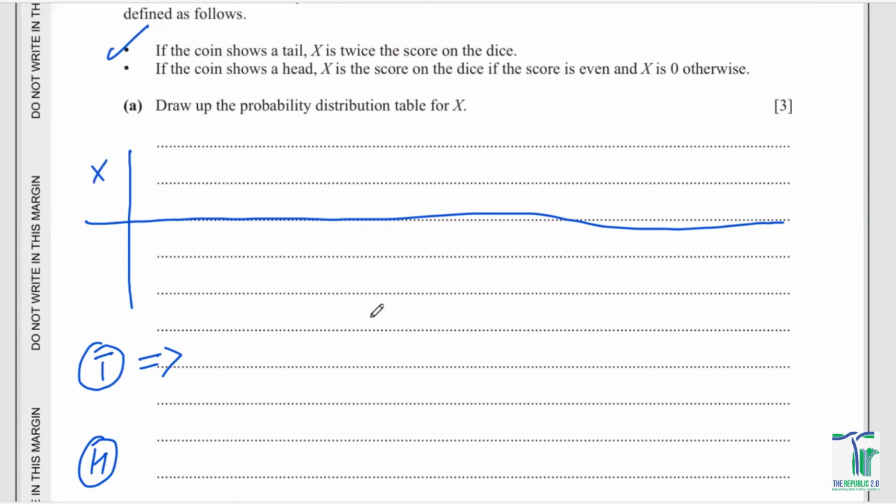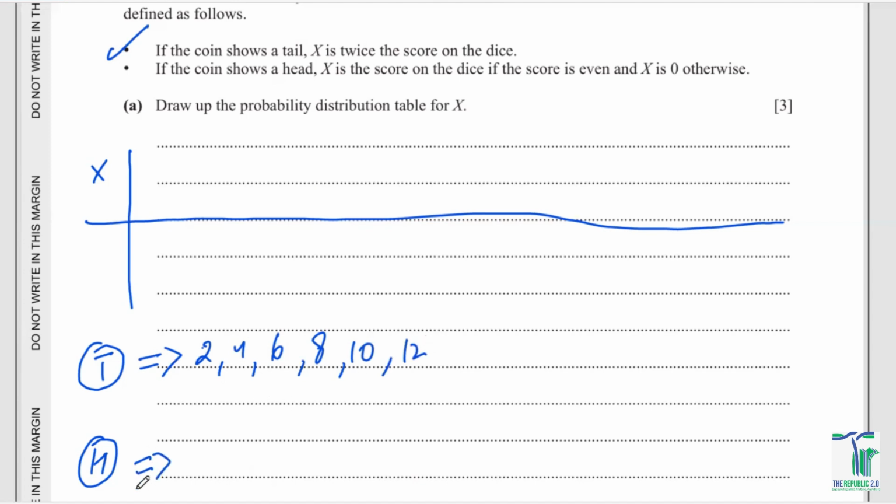So what are the possible scores? It should be 2 times the score. If 1 comes, the score would be 2. If you have got 2, the score would be 4. If you have got 3, the score would be 6. If you have got 4, the score should be 8. If you have got 5, the score should be 10. If you have got 6, the score should be 12. There is no other possibility.